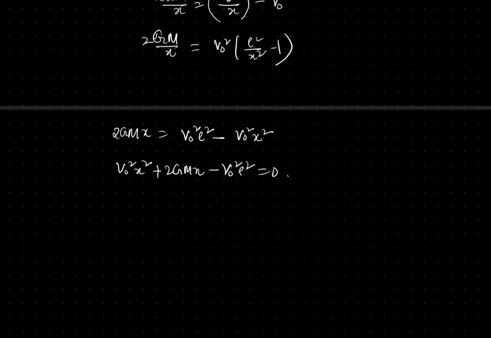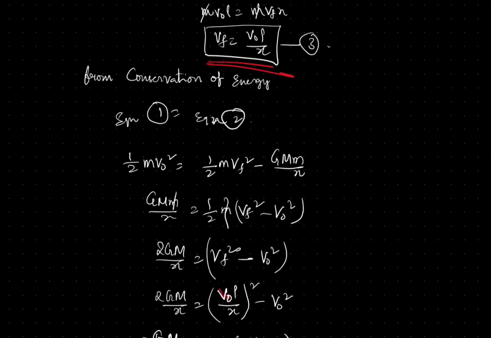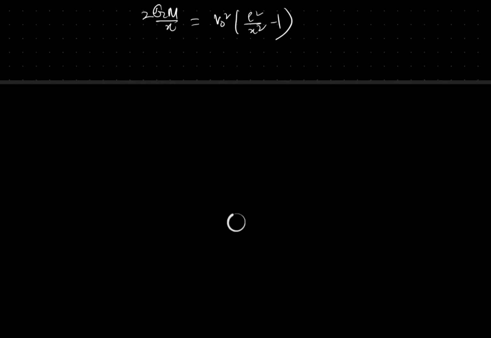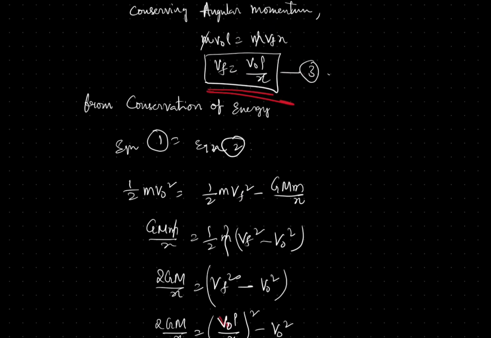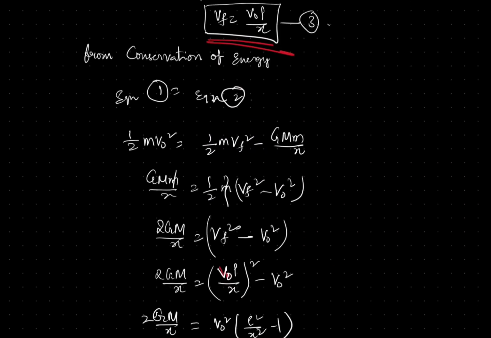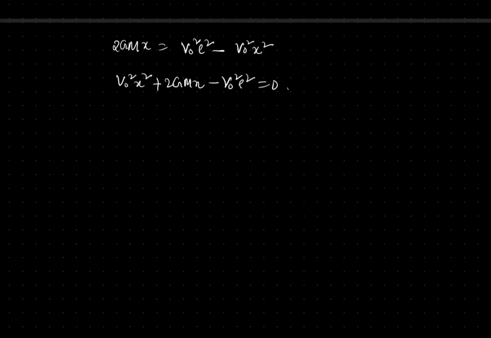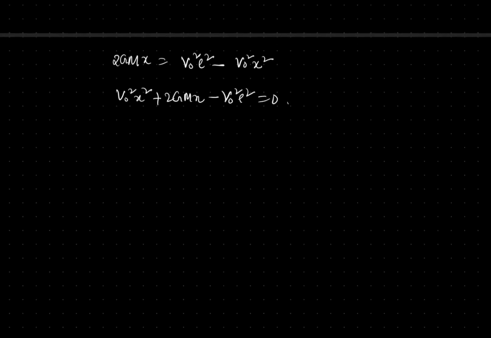It's just becoming lengthy because that's how the problem is, it's meant to be lengthy. It's just basic math which we have to do. We got a quadratic expression which will give two roots, one of them negative and one positive, and the positive one will be the answer.